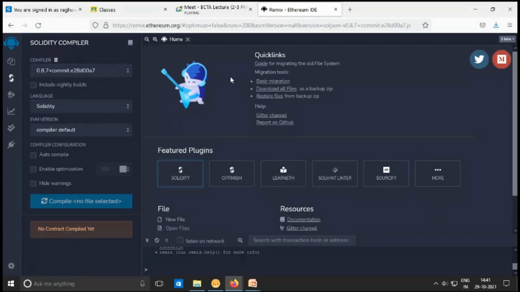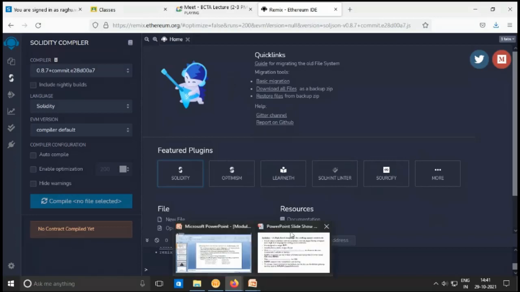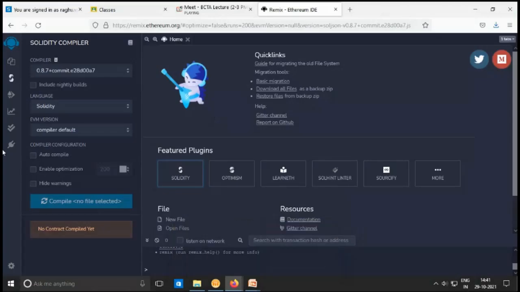We have seen in the Solidity code that we have to use a compiler, where the related functions are going to be used in our program. That related version of the compiler needs to be used for compiling the code. So whenever you click on Solidity here, you will find the Solidity-related options, and here you will find the compiler.